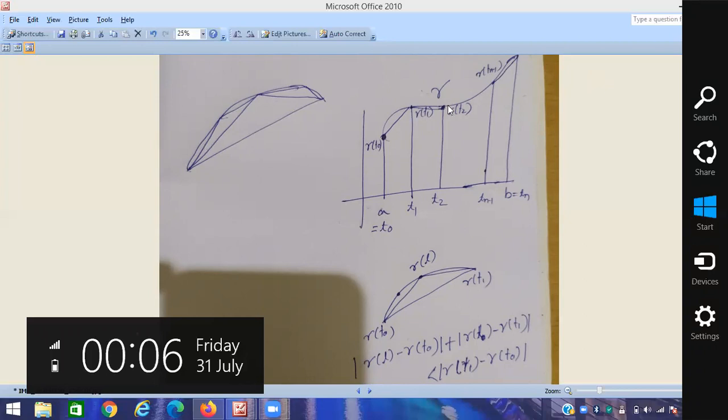So there is a fixed number M such that the variation is always at most that number. Therefore, the supremum of all the variations gives the total variation, and the total variation is nothing but the length of the curve. In this way we can measure the length of the curve. Okay, so that's all for this.